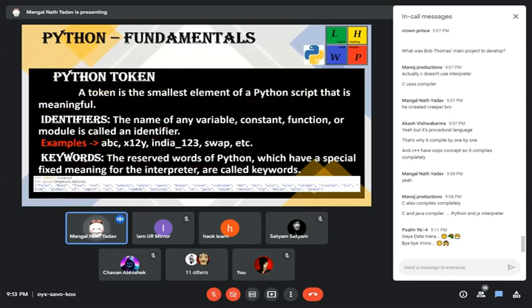Okay, these are the whole Python keywords. I guess there are 32 keywords. There are many keywords like False, None, True, and, as, assert. If we use await as a function name, like if we define await, then it will give an error. It will not let us do that.